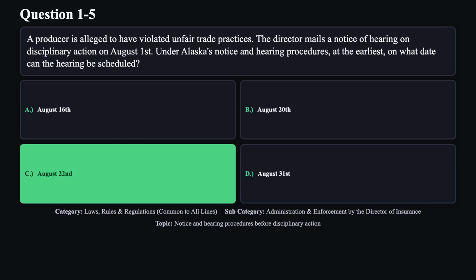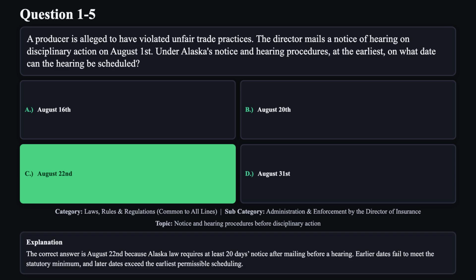The correct answer is C. The correct answer is August 22nd, because Alaska law requires at least 20 days' notice after mailing before a hearing. Earlier dates fail to meet the statutory minimum, and later dates exceed the earliest permissible scheduling.